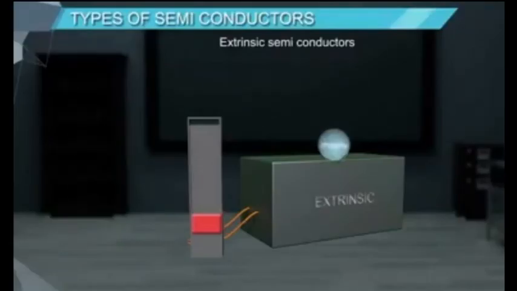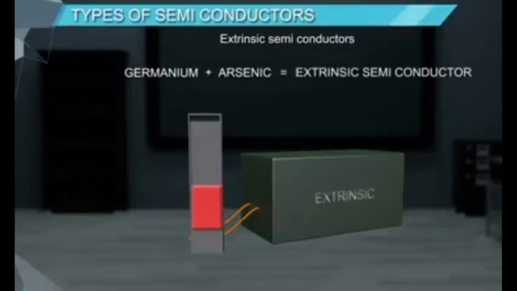Now we study the second type of semiconductor, that is extrinsic semiconductor. A semiconductor formed by adding impurities to an intrinsic semiconductor is called an extrinsic semiconductor. For example, pure germanium is an intrinsic semiconductor. When an impurity of arsenic is added to it, it gives an extrinsic semiconductor.